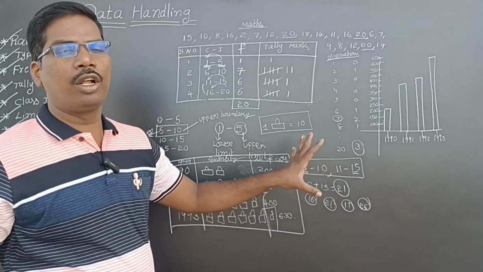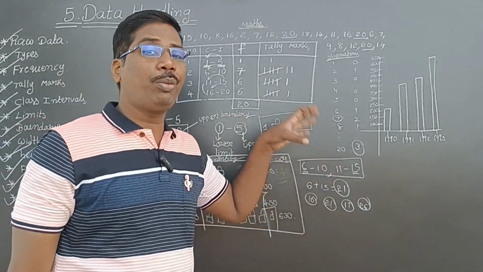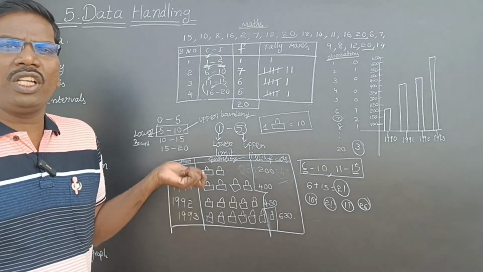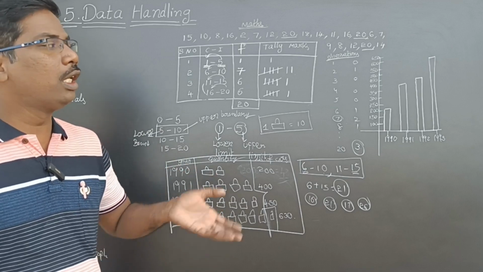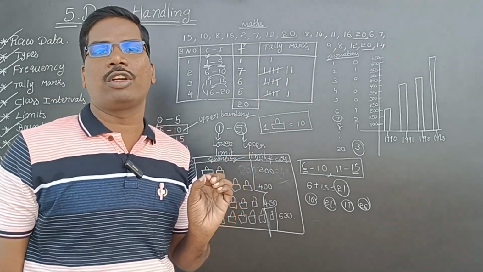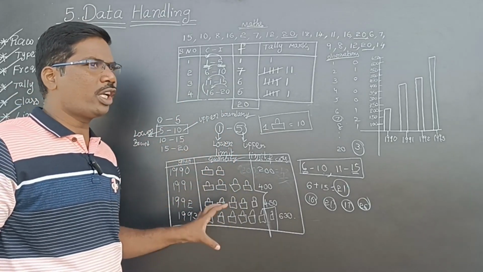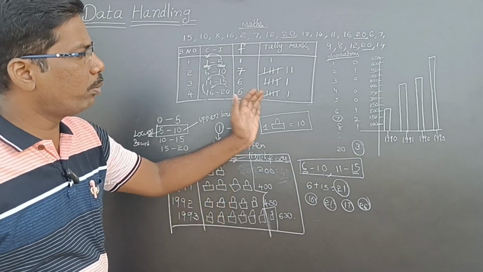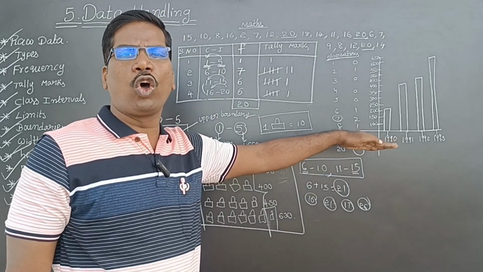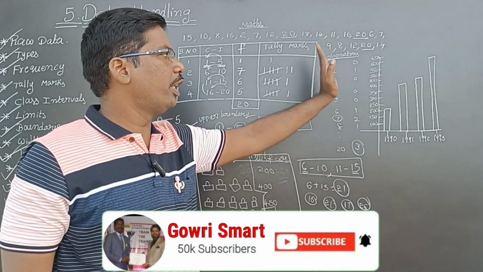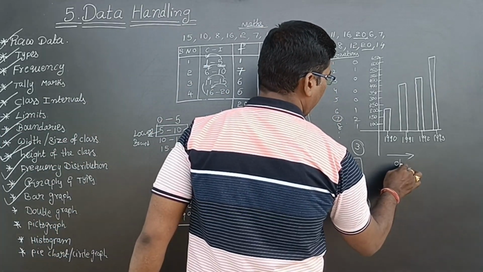So this is called bar diagram, bar graph we can say. In the bar graph, whatever number you want to represent can be easily represented. In the pictograph or pictogram, we can't represent some values. That's why in the bar graph we can easily represent. The observations should be on the horizontal axis and the frequency should be on the vertical axis. So these are the observations.